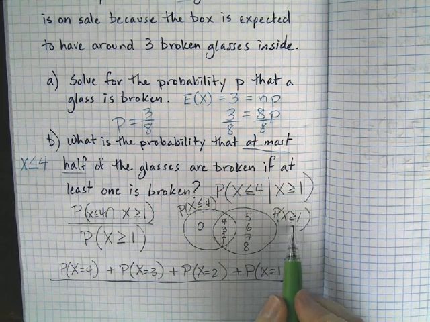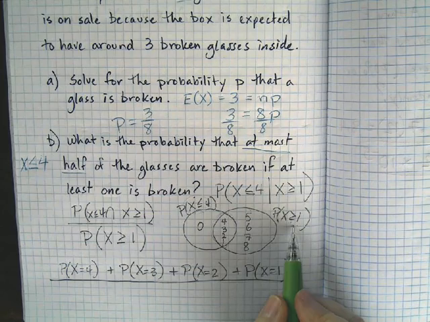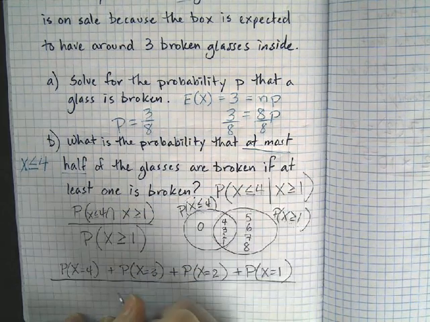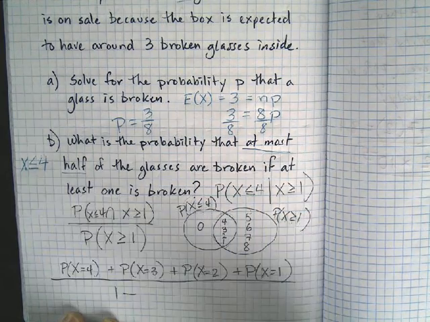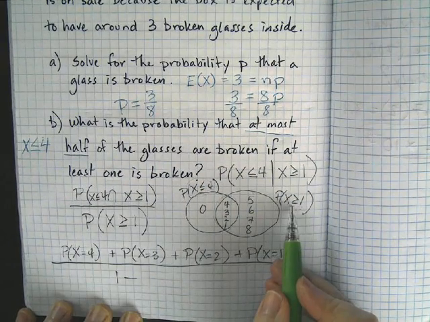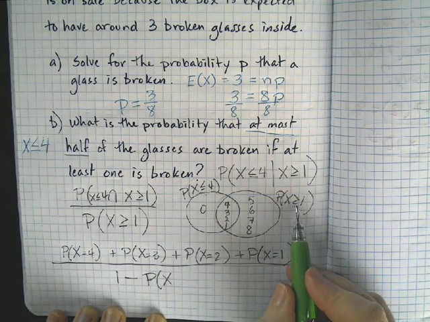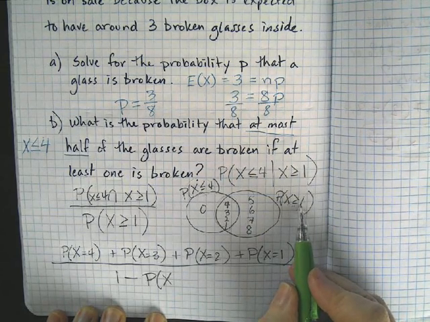But remember, the cumulative probability only works with less than symbols. So I need to rewrite this as a less than. So it's going to be 1 minus, now what's the opposite of this? The opposite would be the probability of x is less than 1, but not equal to.